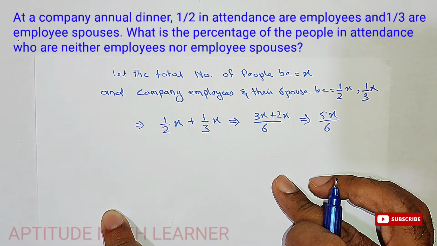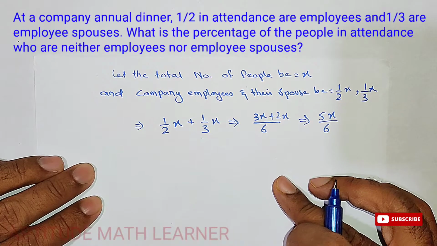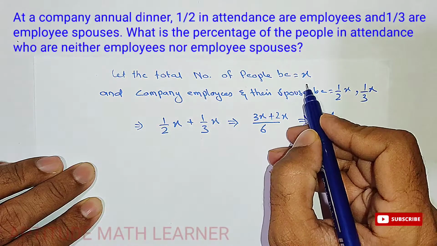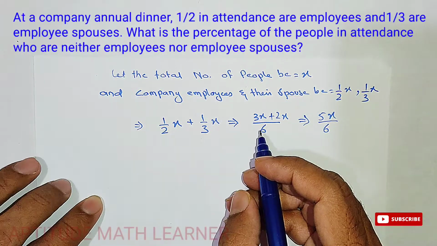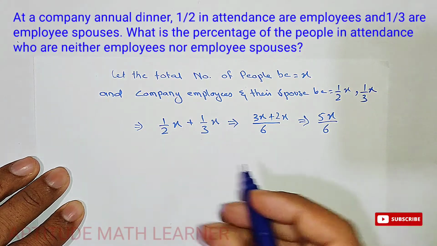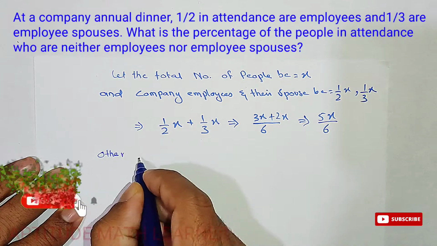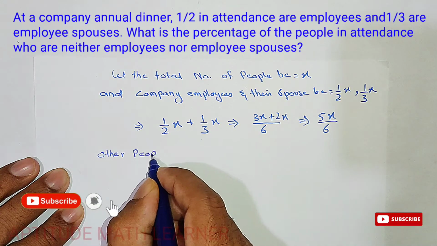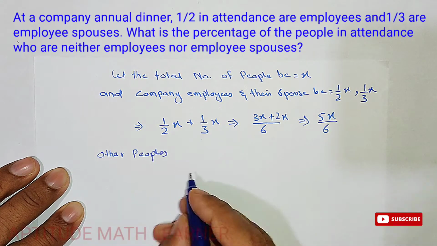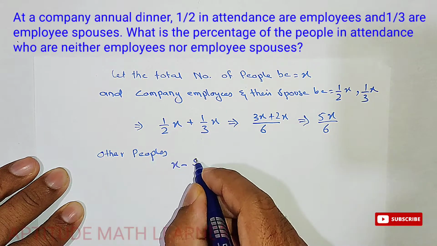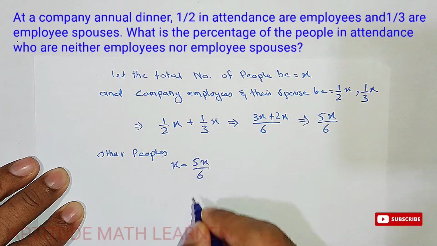Now we have to find the other people. So this is the total number of people, X. So other people are X minus 5X upon 6.